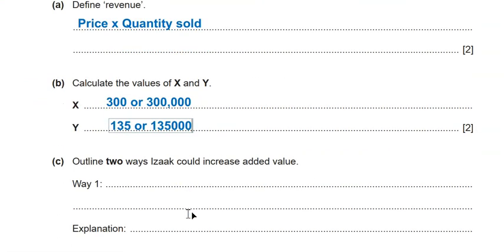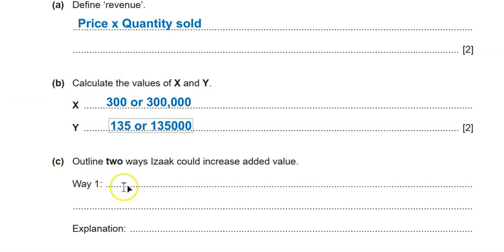Now, for C, before you used to see identify and explain two ways that could increase added value. So they replaced identify and explain by the word outline. Outline is almost the same. When I ask you to outline ways of increasing added value, as if I'm saying, list your idea and illustrate. So it's the same. Don't just panic. Outline is the same as identify and explain.